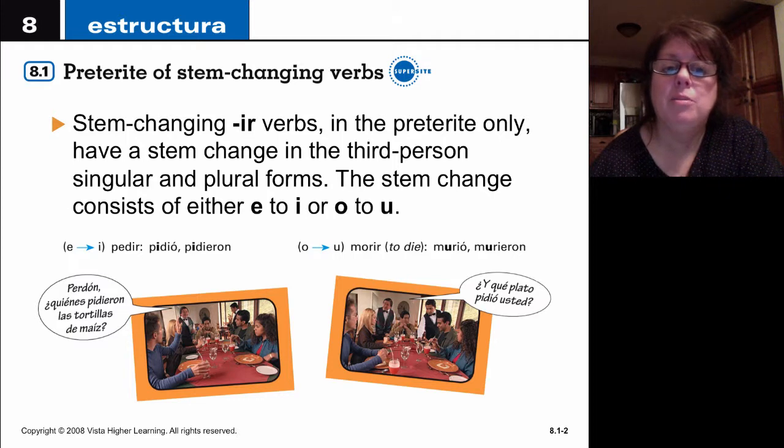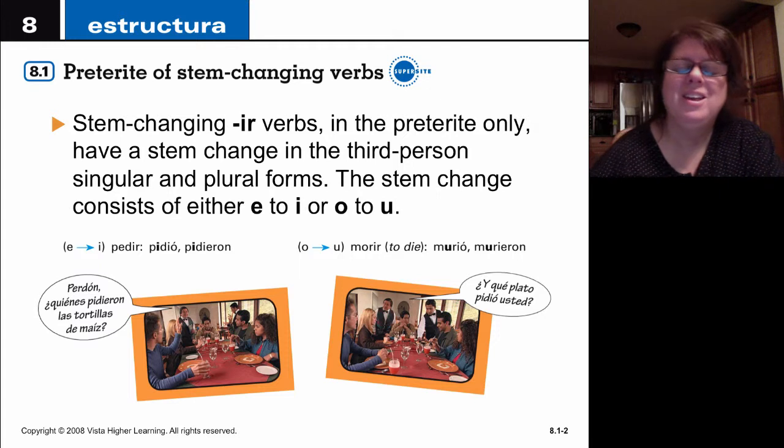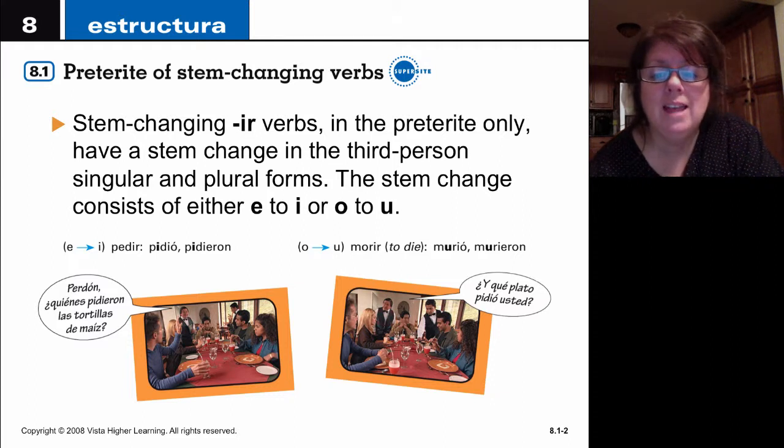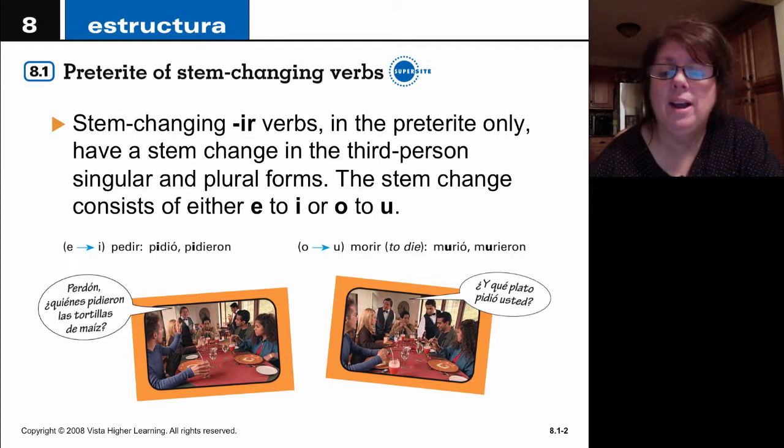El camarero pidió, perdón, ¿quiénes pidieron? So the waiter asked, excuse me, who asked for the corn tortillas? Look at the second one. El camarero pidió, ¿y qué plato pidió usted? So the waiter asked, and what plate did you ask for? What dish did you order, in other words? And so those are both examples of using pedir in the third person.